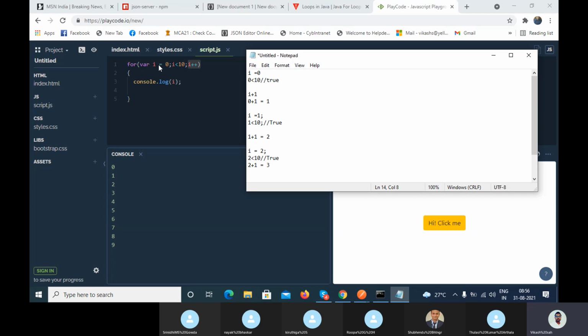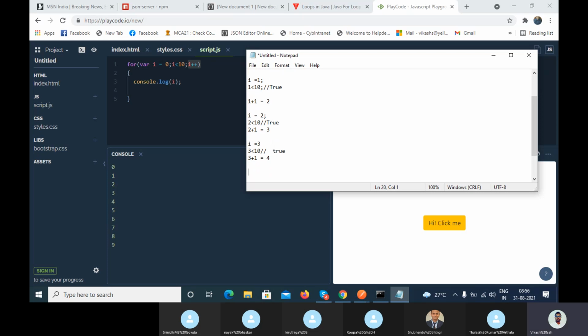Now I value is 3. Now I is less than 10. Okay, 3 is less than 10, so it is true. Now it will come inside the for loop and execute your code. I value is 3, you can see 3 get printed. Now it again increments the value, that is 3 plus 1, so I value is 4.